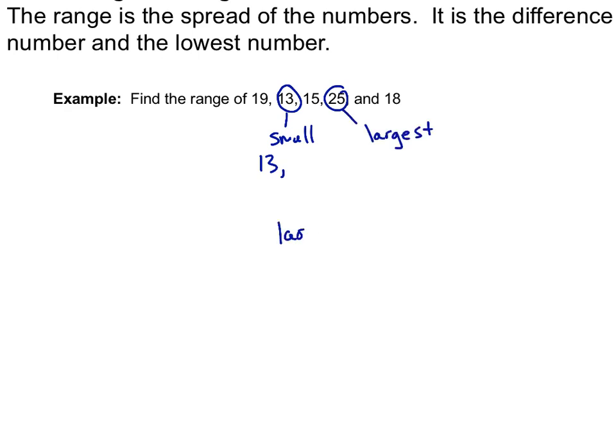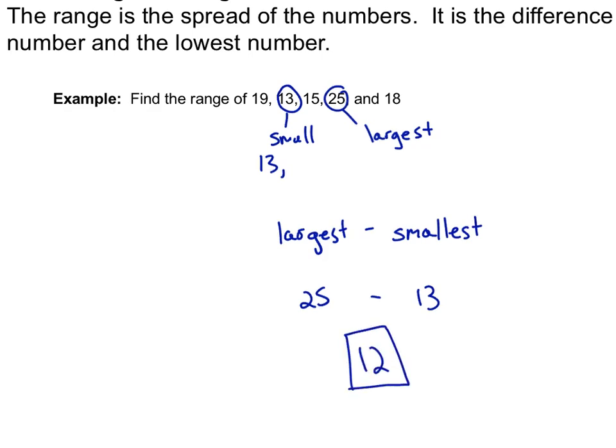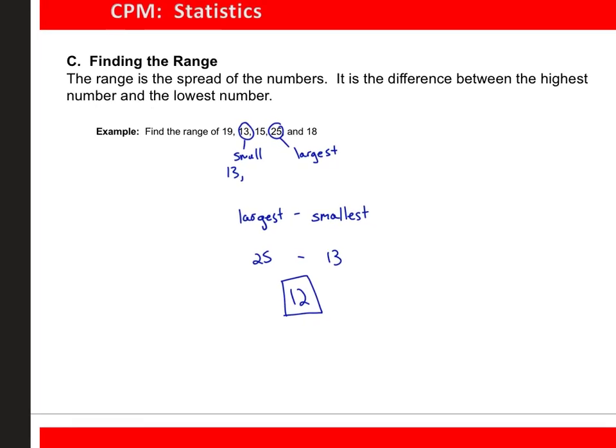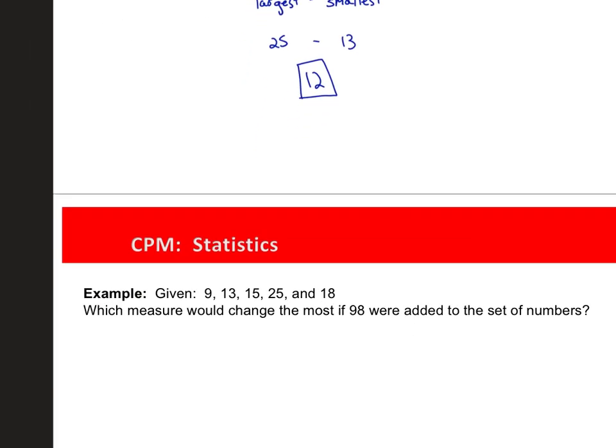So the largest minus the smallest will give you your range. So in this case, 25 minus 13, your range is 12. Okay. So our numbers span all the way from 13 to 25.